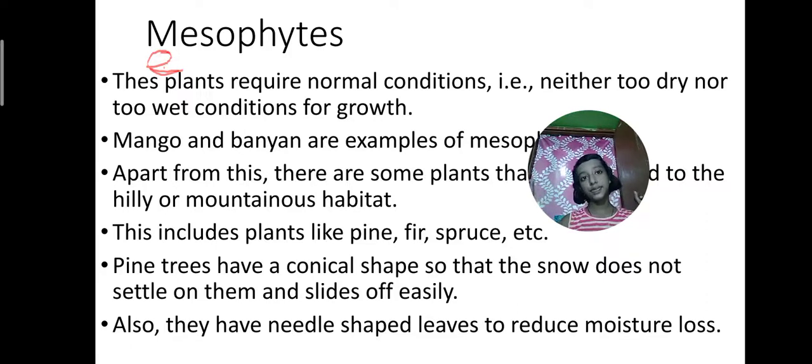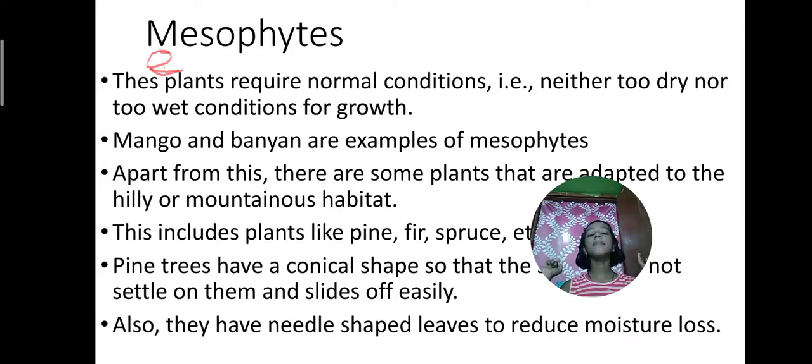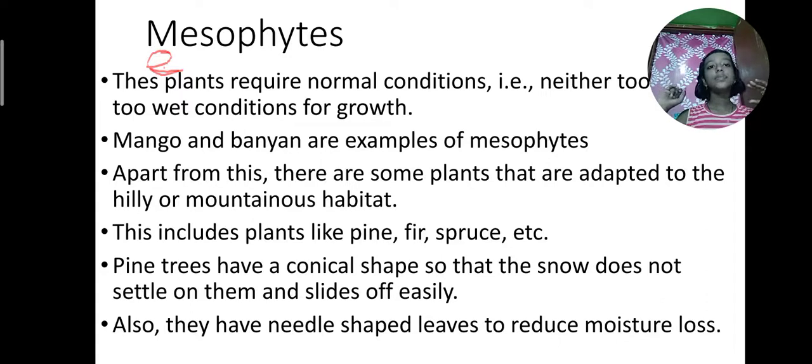It should not be too wet either. And these are the necessary conditions for the growth of the plant. Those are mesophytes, for example mango and banyan. Mango and banyan trees are easily found in this area. These are mesophytes and require normal conditions, neither too dry, nor too wet, nor too cold. Now, apart from this, mesophytes are also found in hilly or mountainous habitats. Some mesophytes can also live in cold conditions, not extreme, but yes, cold. This includes plants like pine, fir, spruce, etc.